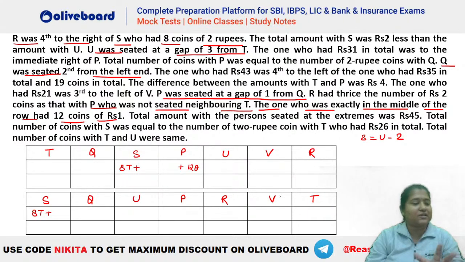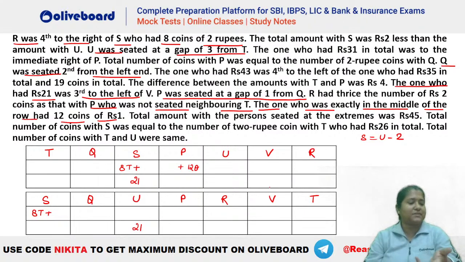In the two cases, you can see we have already placed the people. Now what relation has been given with V? Look, the one who has rupees 21 was third to the left of V. So 1, 2, 3. This person S should be having 21 rupees, isn't it? In this case, you can see 1, 2, 3. U will be the one who has 21, isn't it? So you have these two possibilities here.